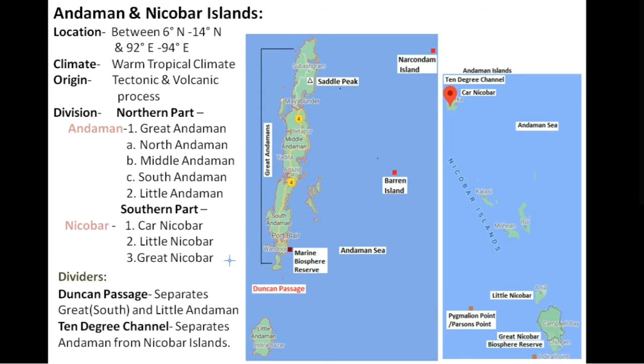Next we have some important dividers here. First one is Duncan Passage, which separates Great or South Andaman and Little Andaman. Here it is, that is the location of Duncan Passage. It separates Great Andaman or South Andaman and Little Andaman. Next one is the 10-degree channel, which separates Andaman and Nicobar Islands from each other. Here is the location of the 10-degree channel, which separates Nicobar Island and Andaman Island.